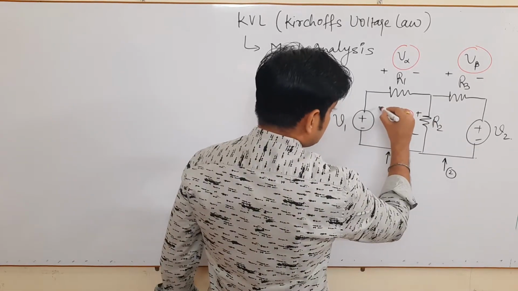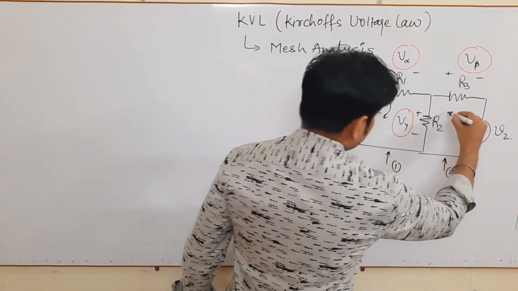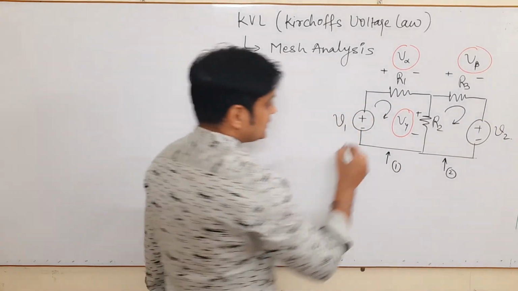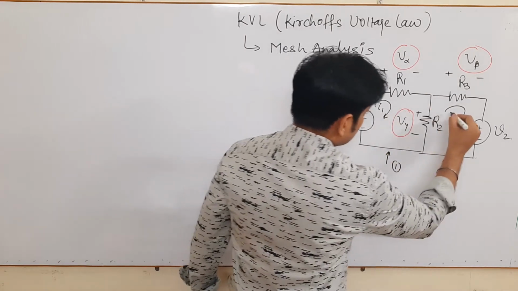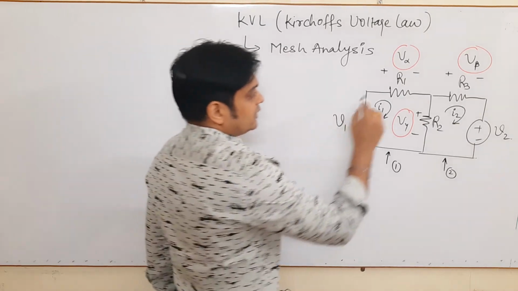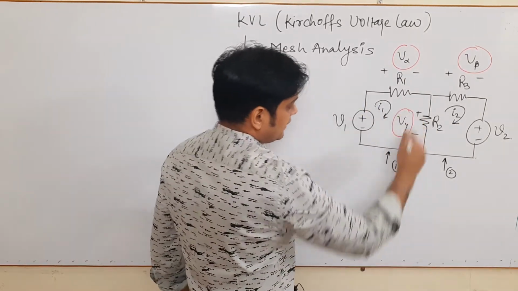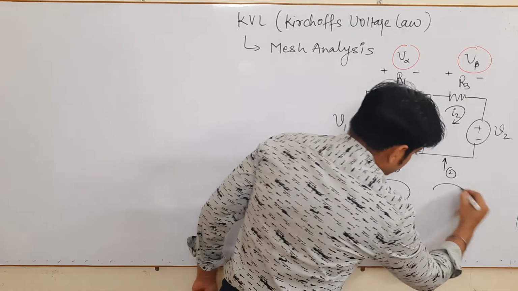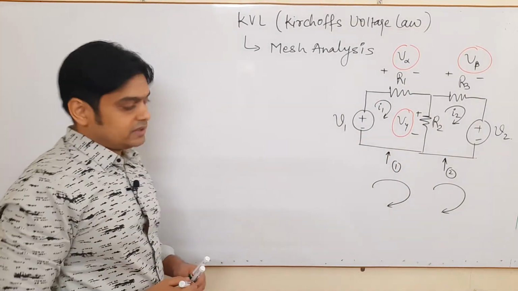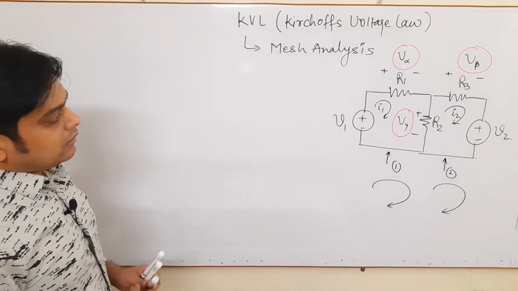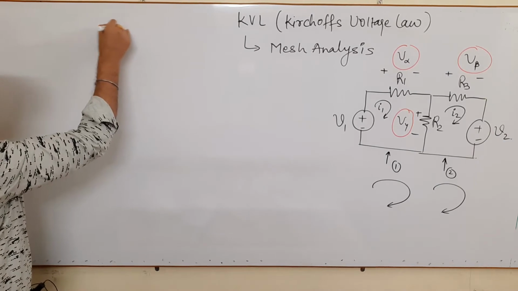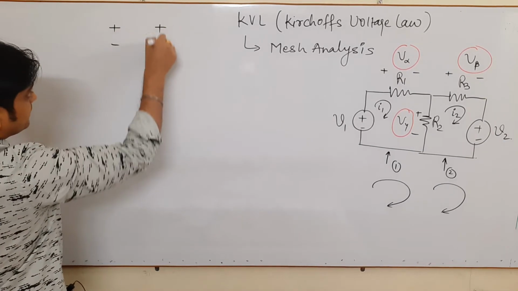Here I will consider the direction of current in this fashion. Please keep in mind, I will consider the direction of current in this fashion. Say this current is I1, say this current is I2 for the time being. I am showing the direction of the current because in which direction we have to move is important. So like that we are moving. This is just a clockwise direction. So as per the law, if you apply the mesh analysis, as I said earlier, just once again I am repeating it.